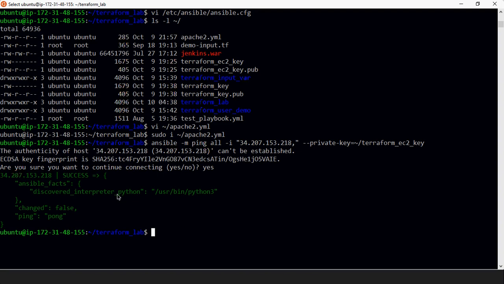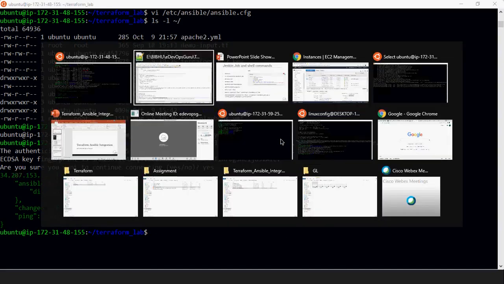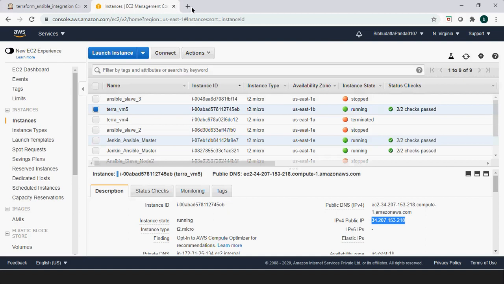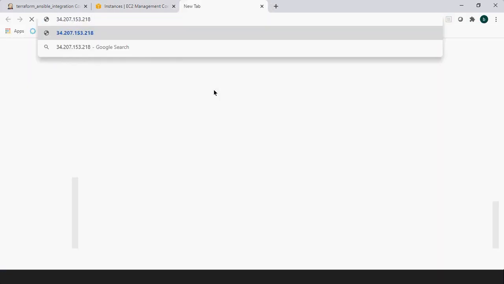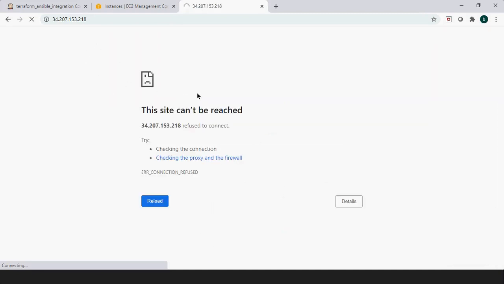I will execute it through Jenkins. So if I now access this in the URL, what does it show? It is showing nothing, right? Because we have not installed anything here yet.